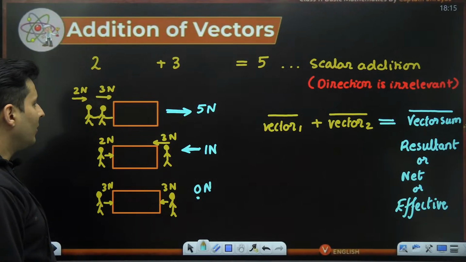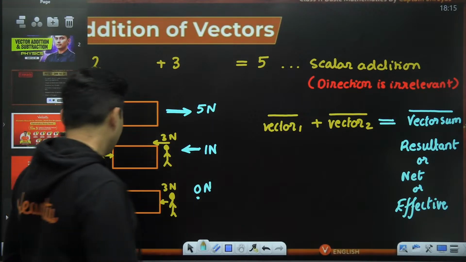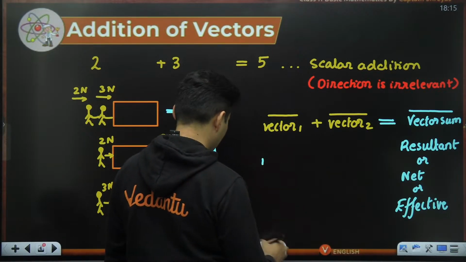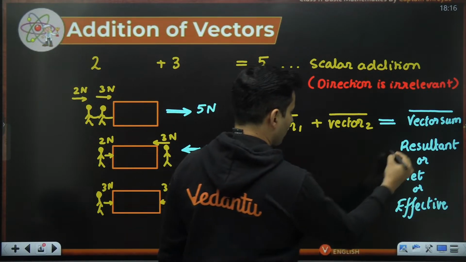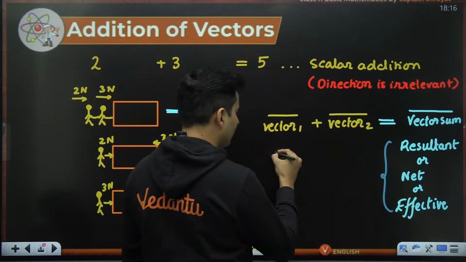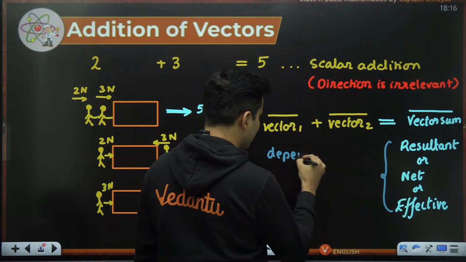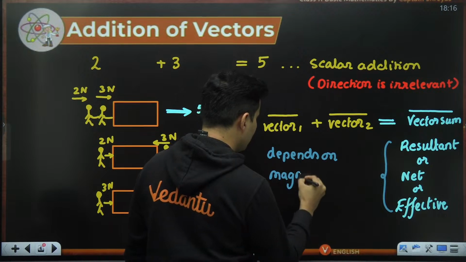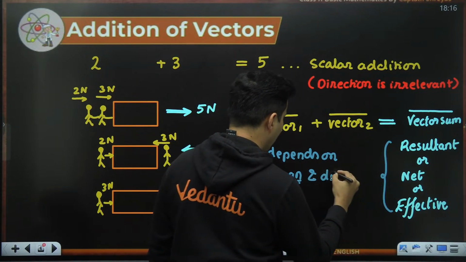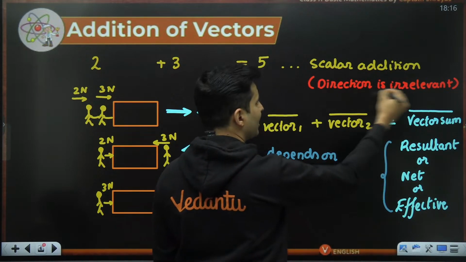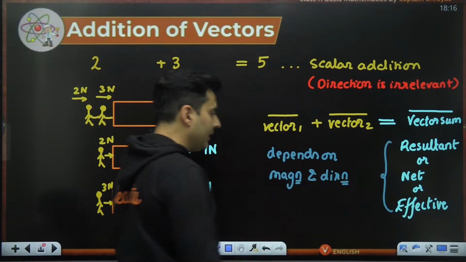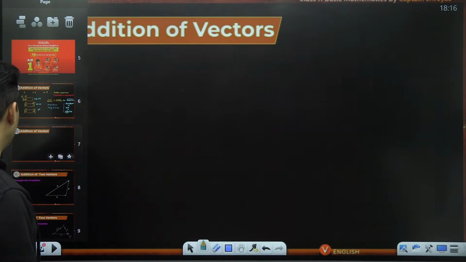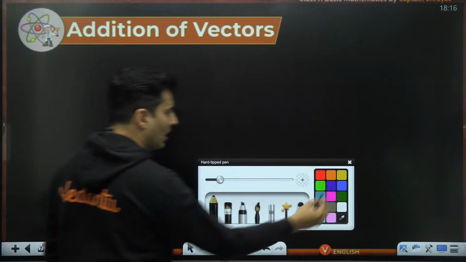Okay. Now that you understand that this particular vector sum, the net thing over here, the resultant, depends on the magnitudes and the directions both. Here the direction was irrelevant, here both magnitude and directions matter. So how do I show that addition of vectors? Here is how I show it.